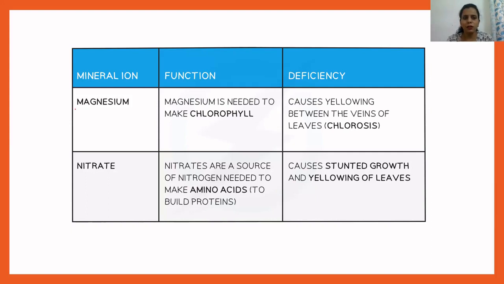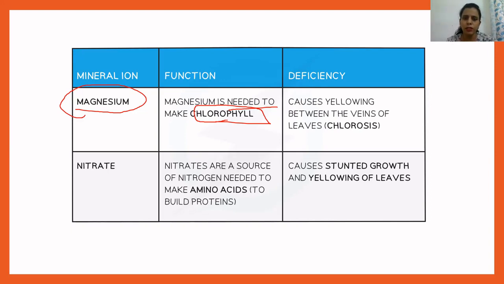The first mineral ion is magnesium. The function of magnesium is that it is needed to make chlorophyll. Now you're aware that chlorophyll is a green pigment present in all the leaves of the plant, and this chlorophyll is very important because it provides green color to the plant. Chlorophyll absorbs light energy during the process of photosynthesis, and plants use this light energy in order to synthesize carbohydrates. So magnesium ion is important for the synthesis of chlorophyll.